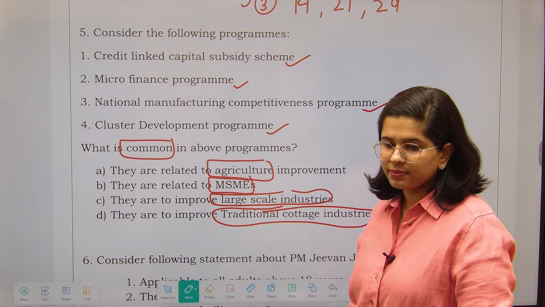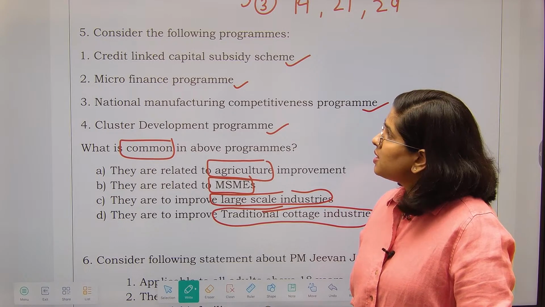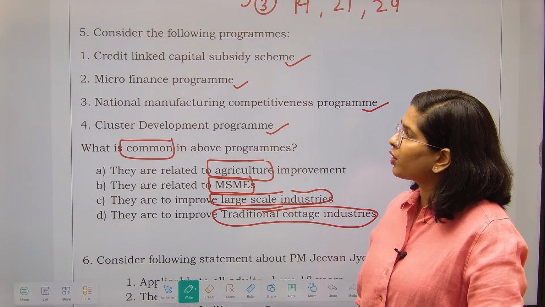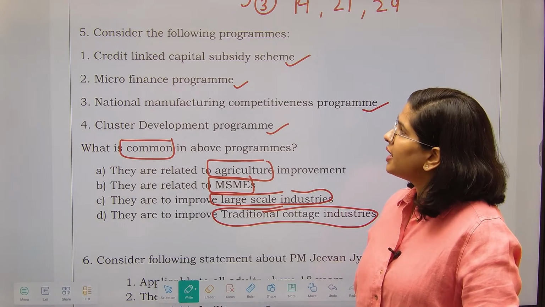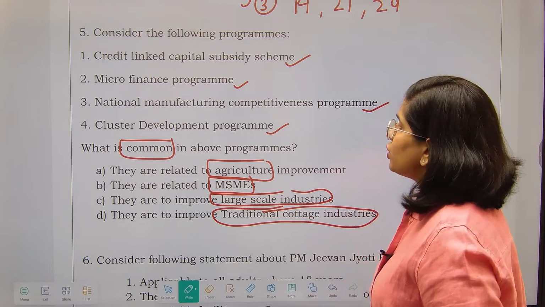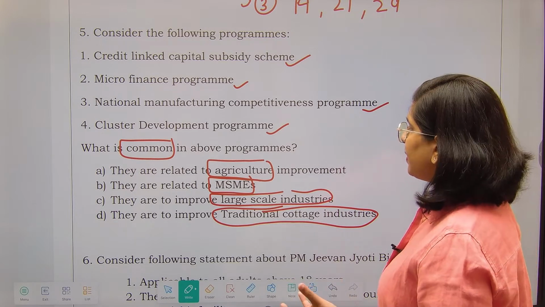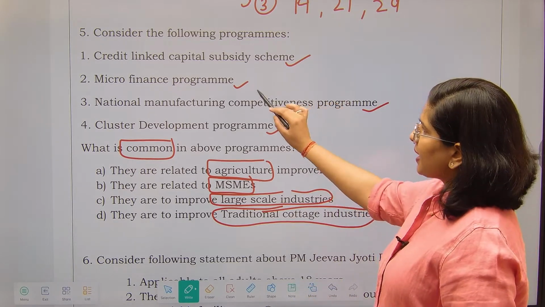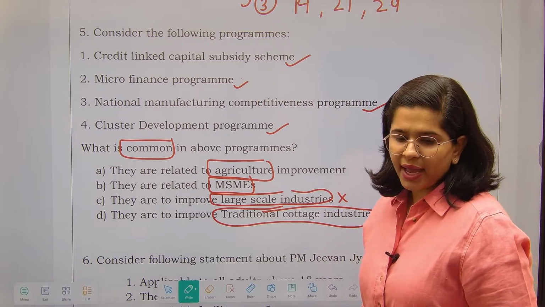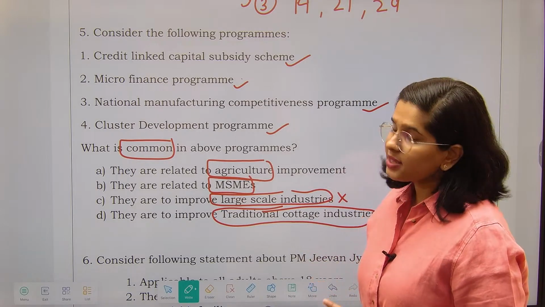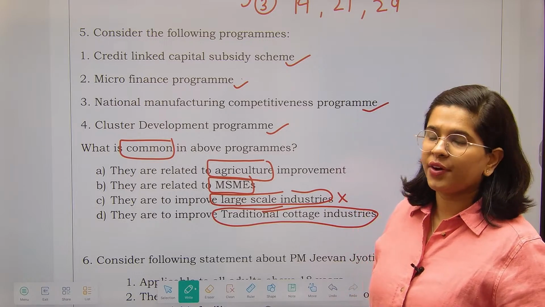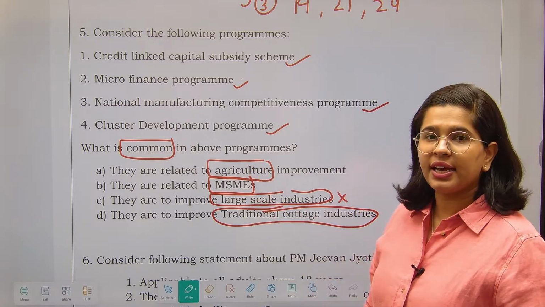Anyone? Just look at the option. Which sector we are providing microfinance, cluster development, national manufacturing, credit link deposit scheme? See, I'll tell you. So, this is a little bit tricky. Like I can say that yes, microfinance and large scale industries, they do not go together. So, I can cut it down. But whereas the other options are concerned, now I cannot deduce it. I cannot make out that which one is the correct option.